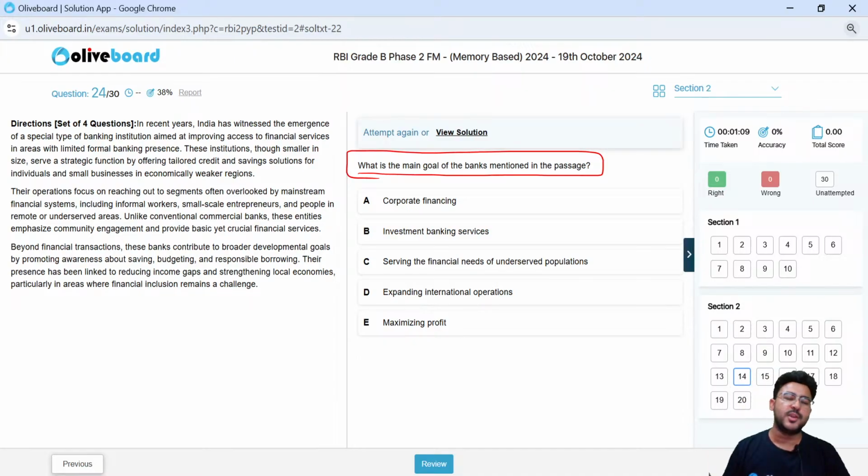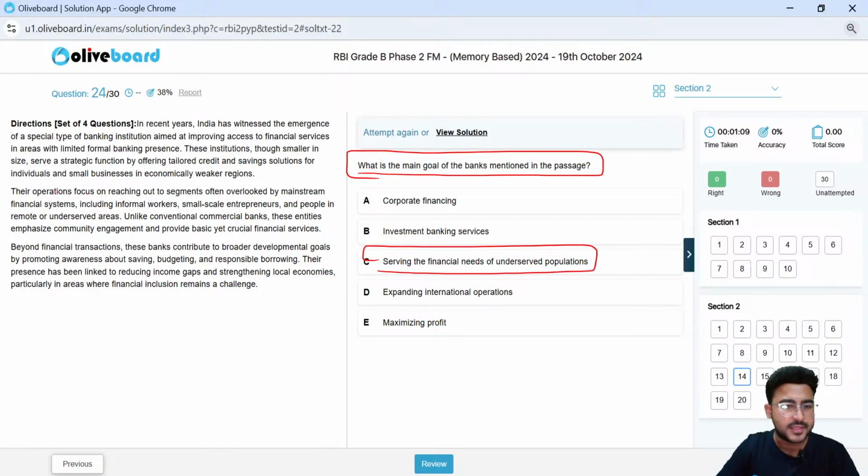Even if you are not able to figure out the bank, still you can do this particular question easily. What should be the correct choice here, guys? The correct choice here is option C, serving the financial needs of the underserved population. And I think they have clearly mentioned people in remote or underserved areas. That's a big hint,